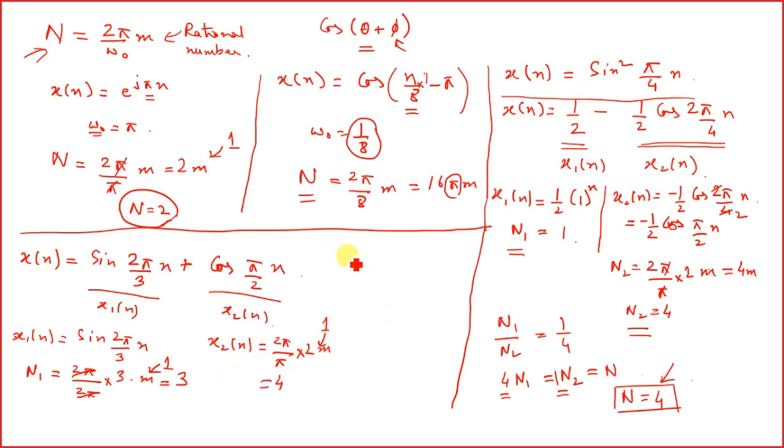So we have N1 by N2, how much are we having? 3 and 4, which gives 4 of N1 equals 3 of N2 equals N. The LCM of 4 and 3 is 12. So N is equal to 12.